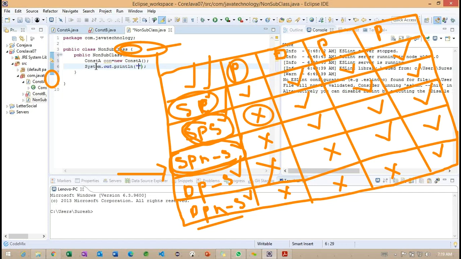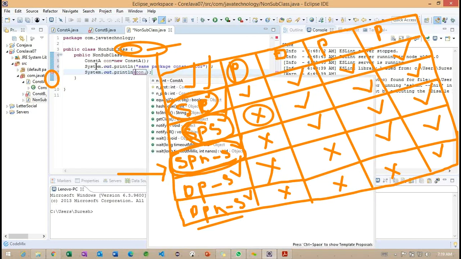So what message am I going to add? Simply, same package constructor. So this is the same package constructor here. Getting the point. After the same package constructor message, now I am trying to access the variables which reside in the constructor here.